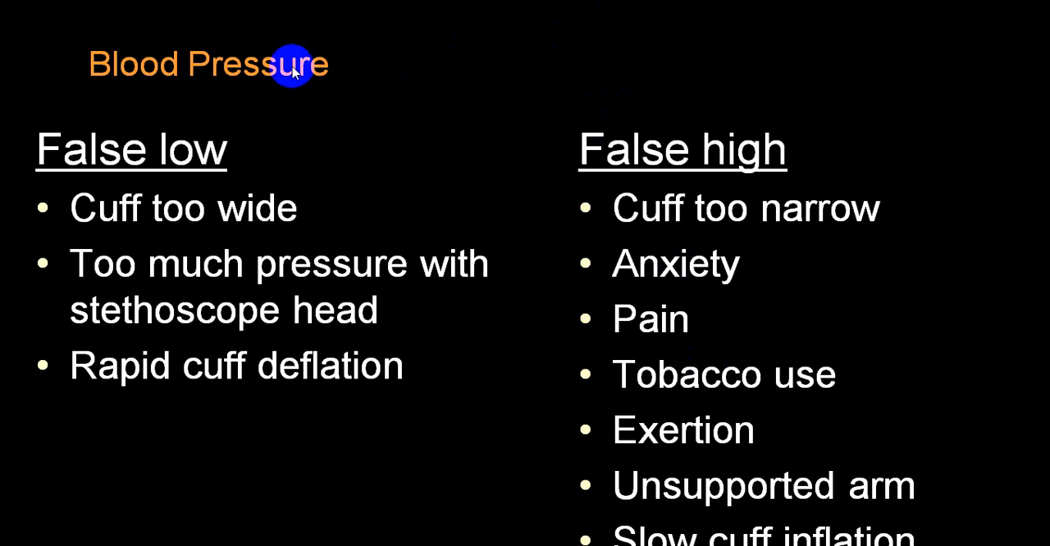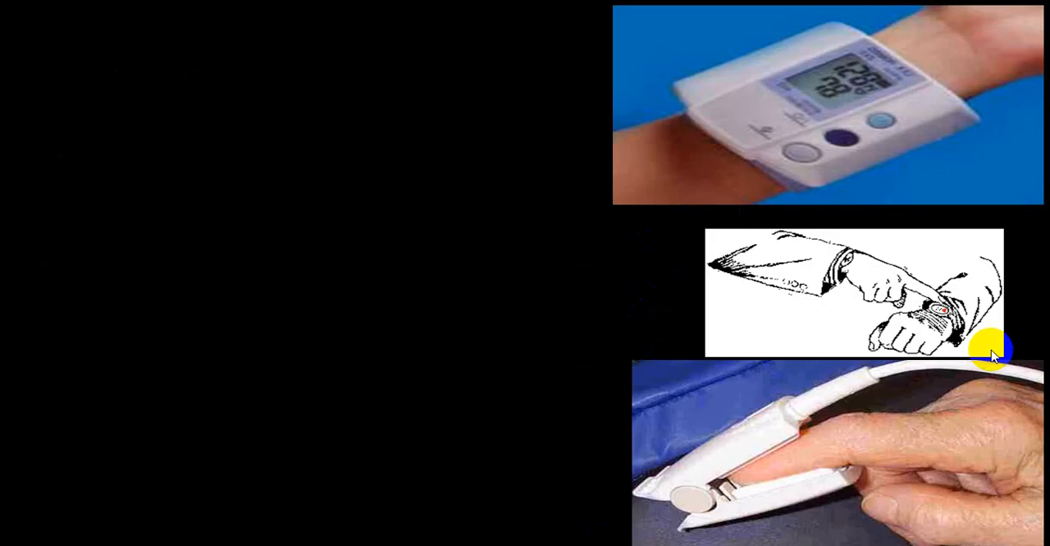We already mentioned before, there will be a false low if the cuff is too big, too much pressure with the stethoscope head, or rapid cuff deflation. And opposite of that, you will record a false high if the cuff size is narrow, or with anxiety, pain, tobacco, exertion, if the arm is not supported, and if you do slow cuff inflation, then also it can make a little difference.